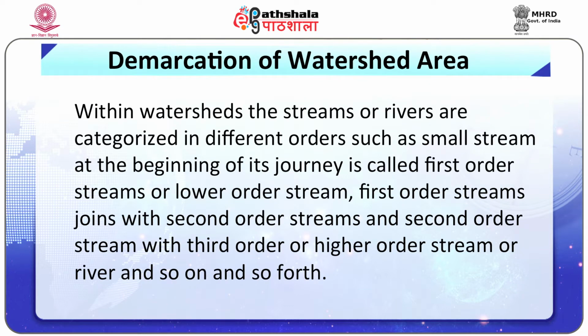Within watersheds, the streams or rivers are categorized in different orders. A small stream at the beginning of the journey is called a first order stream or lower order stream. First order streams join with the second order streams, and second order streams with the third order or higher order stream or river, and so on and so forth.